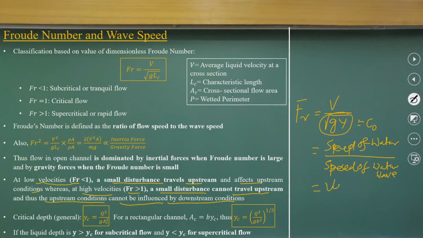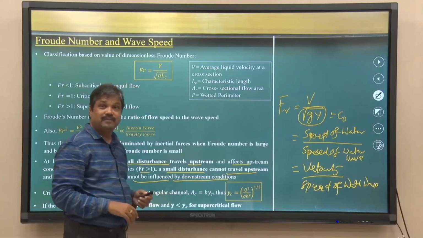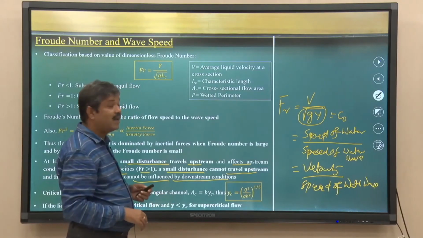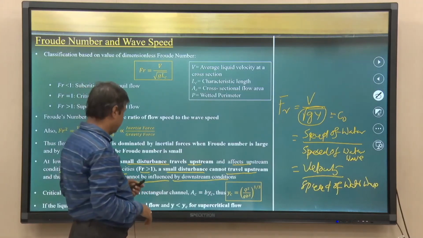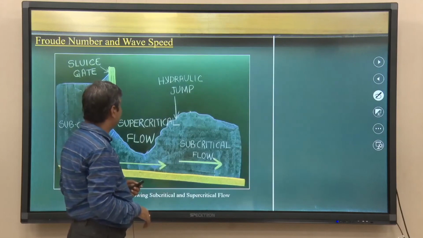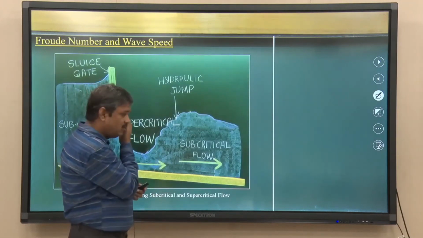So, velocity by the speed of water wave. Okay. So, now the point is how to derive the speed of water wave. How do we derive the speed of water wave, which is a function of the flow depth? It is a very simple thing, as I will talk about.